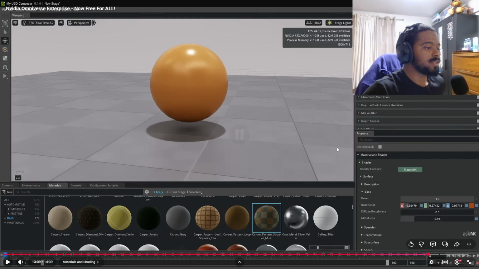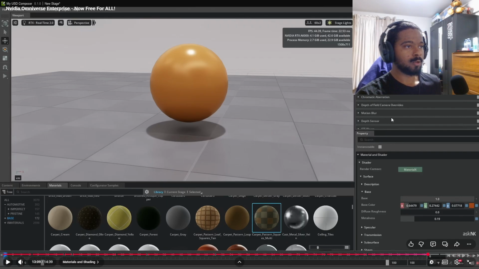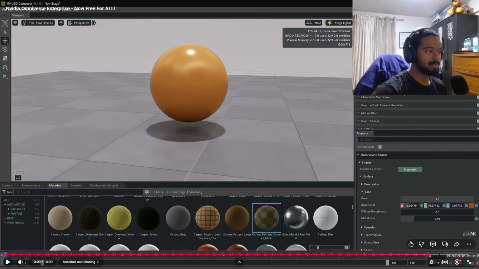Even though obviously I can do a lot of these things in Unreal, I really like how the interface is extremely simple. Obviously over time I don't know if they'll update it, it'll get more complicated, but I really like the UI, the interface, and really how everything is not really hidden, and that's something I can appreciate.